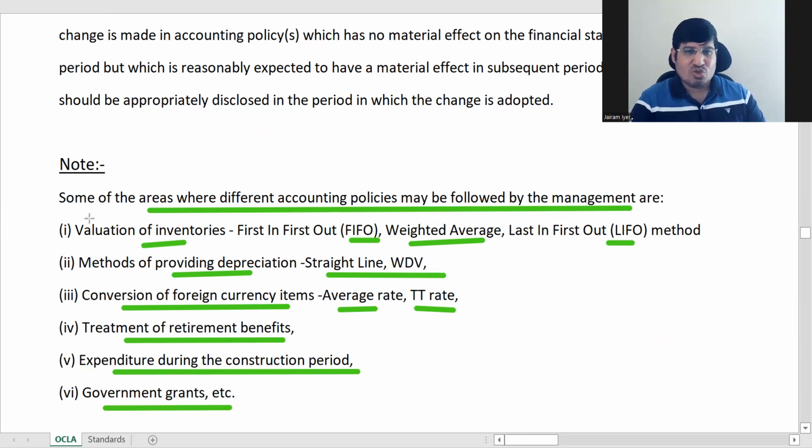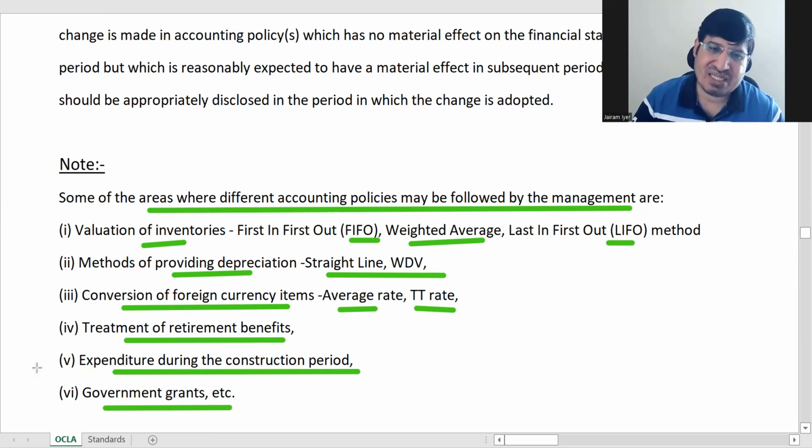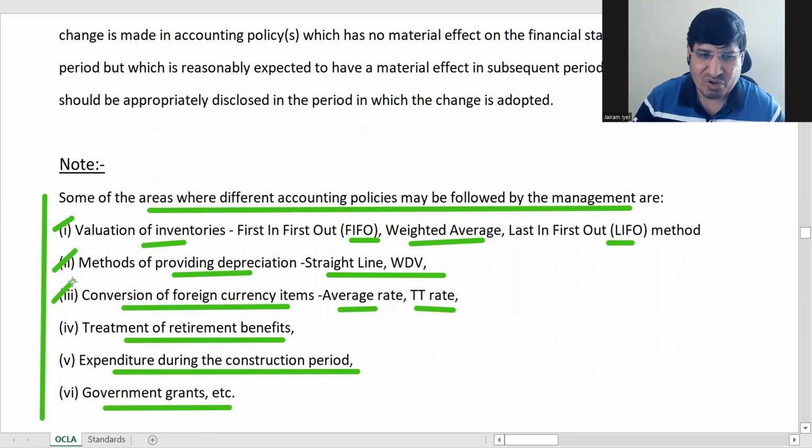That is all that is of use to you. Okay, we have no need to go into too much depth here. Just remember that these are 6 things in which different accounting policies are used. Out of these, 4 you would already know. Okay, so this third one I'm not sure whether you would know or not. This definitely you would know. The retirement benefits and government grants probably you might not have heard of.